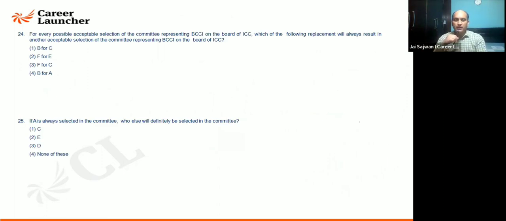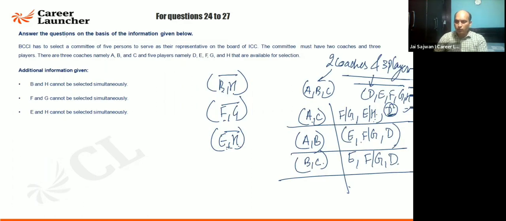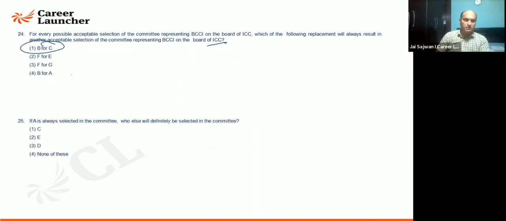For every possible acceptable selection of the committee representing BCCI on the ICC board, which of the following replacements will always result in another acceptable selection of the committee representing BCCI? So what can we replace? First is B for C. Look at this. If we are going to replace B with C, it will come out to be AC. Fine. If you are replacing B with C, it is AC. All of these combinations are coming, and the combination with H is not there here, so that combination will also come. So can I say B can be replaced with C? This is correct.